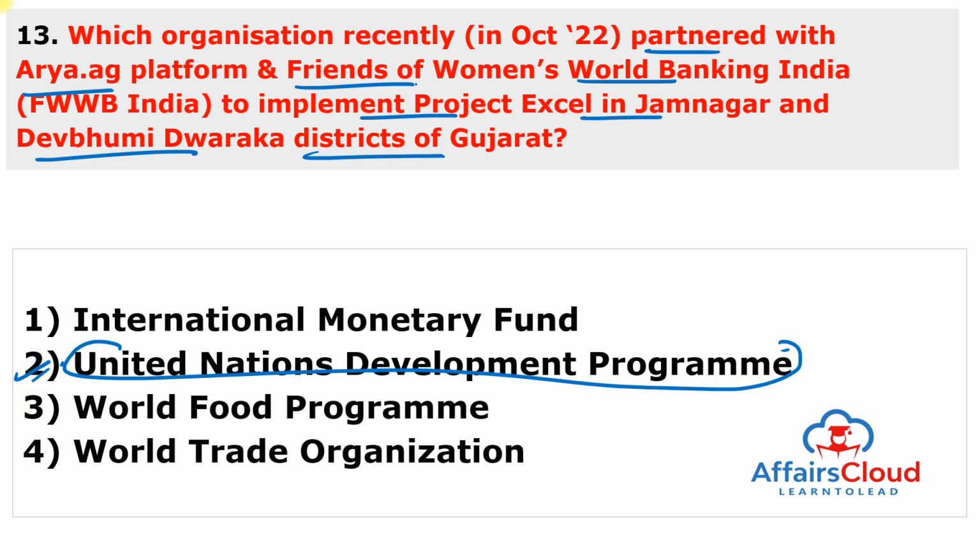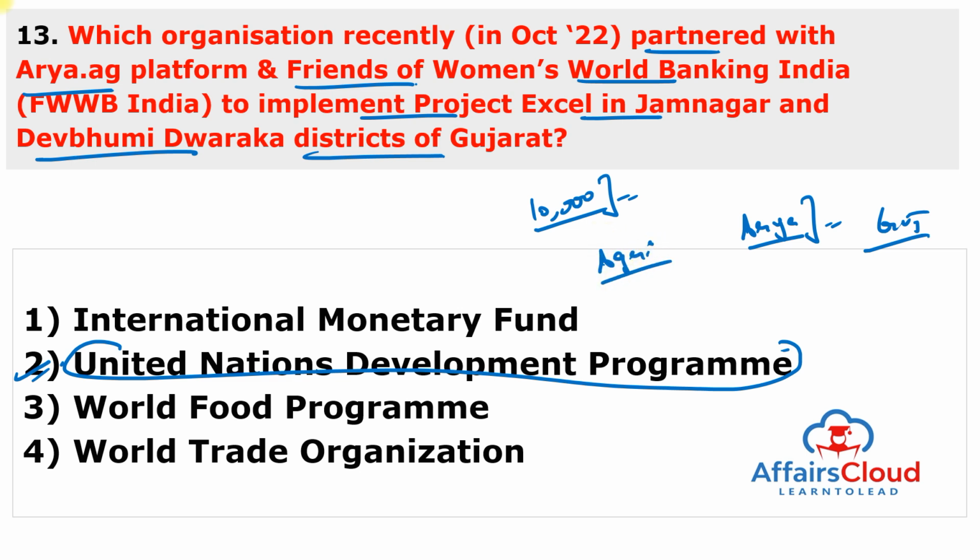So UNDP has partnered with the Integrated Grain Commerce Platform, known as Arya.ag, and Friends of Women's World Banking India to implement Project Excel in Jamnagar and Devbhumi Dwaraka districts of Gujarat to improve the income of 10,000 farmer households through agri-value chain intervention, enterprise promotion and skilling in the agriculture sector.